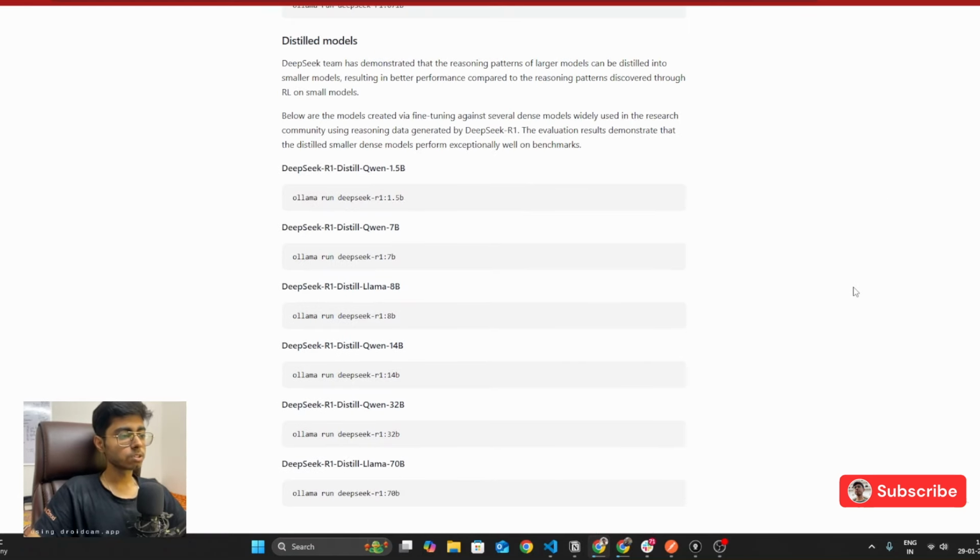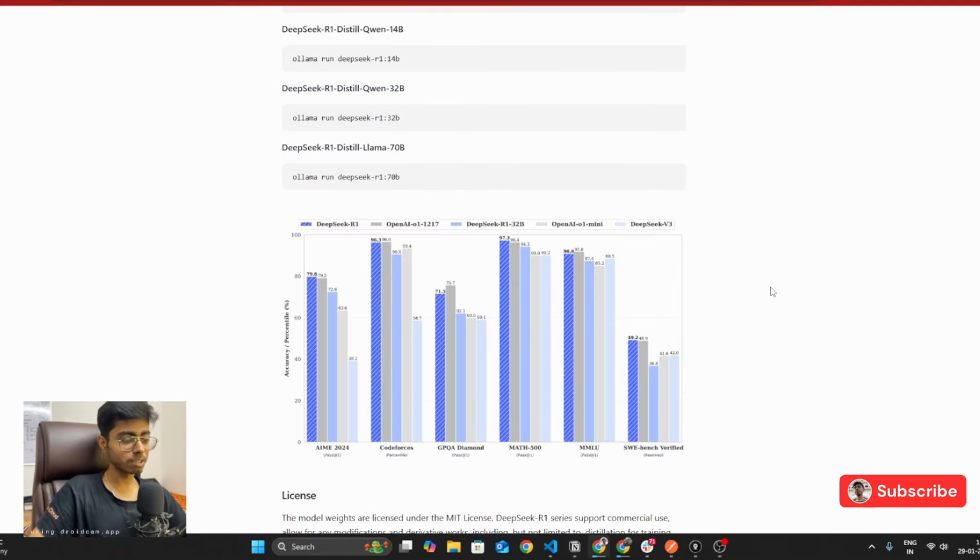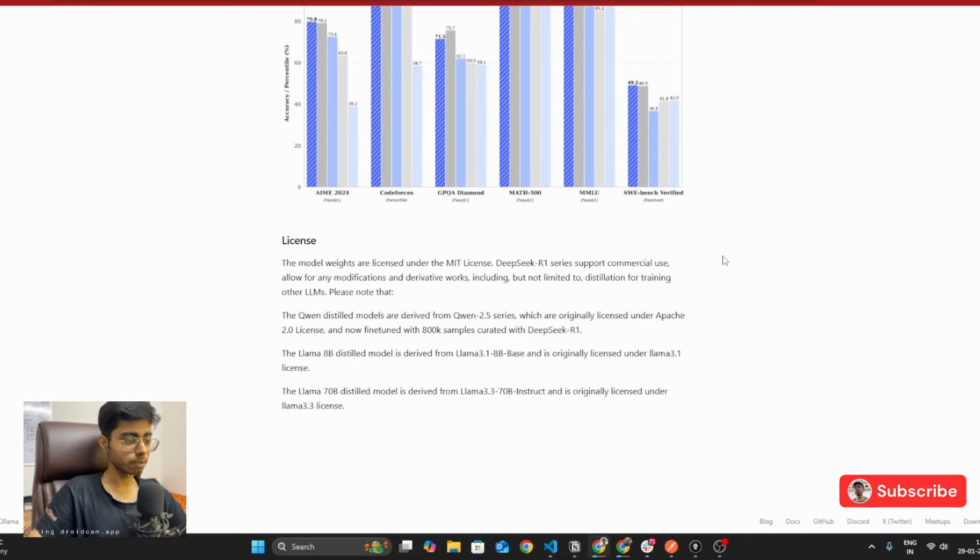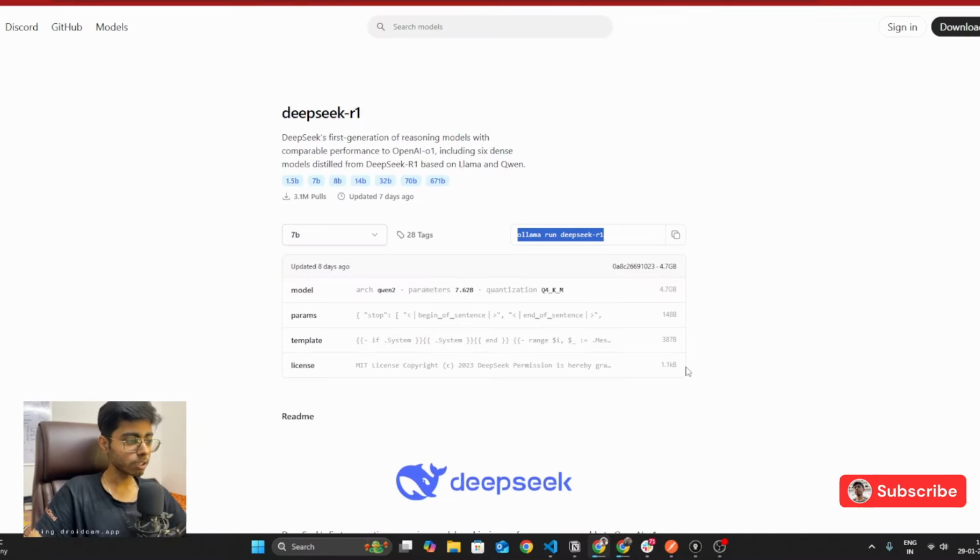Okay. Over here, you are going to get a lot of options of which DeepSeek R1 version you want. So all of these B values that you are seeing, these are the parameters. So 5B means 5 billion, 7B means 7 billion, 8B means 8 billion, 14 billion, 32 billion, 70 billion. So as you are going to increase the model parameter size, the model size is also going to increase, right? And I think it will be in GBs, like 20 GB, 40 GB or something. I think that is not written over here. Let me see. Yes, it is written over here.